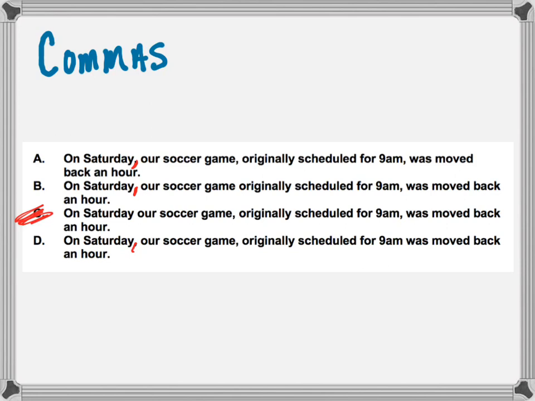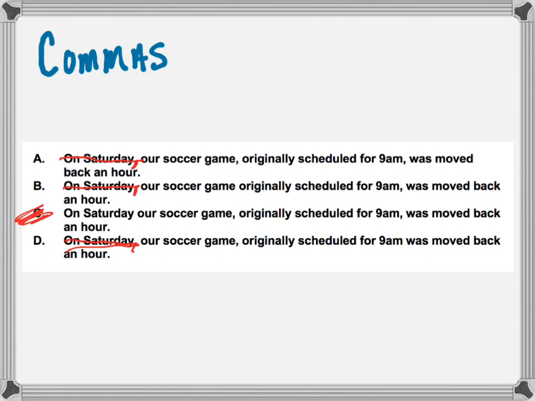And then what I'm going to do as well, just to make this easier on myself, and I suggest you do this on your paper, is cross off "on Saturday" because we know it's commaed off. It's not going to affect the grammar of our sentence now, so I'm going to take it out just to make my sentence shorter so I can see where my other commas need to go. So we have our soccer game, which is our subject. And then we have these commas placed either around "originally scheduled for 9 a.m." or we have one that's just after 9 a.m. We have one just after soccer game.